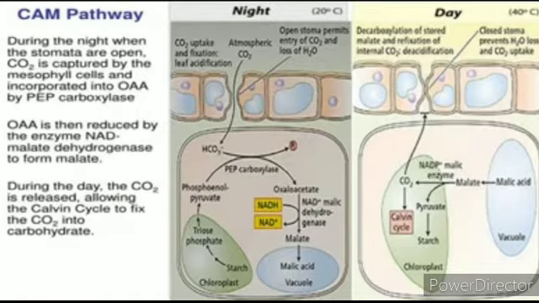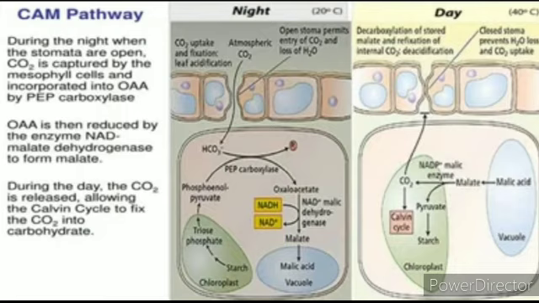What is the importance of the CAM pathway in these plants? During the night when the stomata are open, carbon dioxide is captured by the mesophyll cells and incorporated into oxaloacetic acid by phosphoenol pyruvate carboxylase. Oxaloacetic acid is then reduced by the enzyme NAD malate dehydrogenase to form malate. During the day, the carbon dioxide is released, allowing the Calvin cycle to fix the carbon